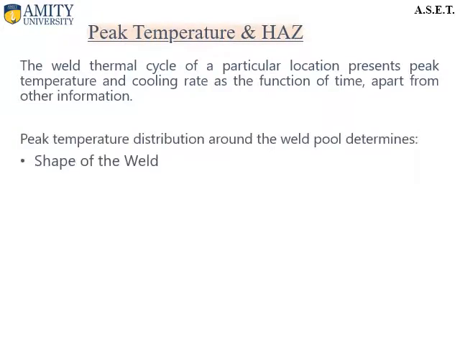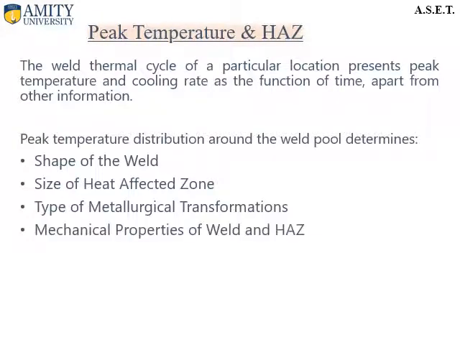Now let us see the relationship between the peak temperature and the heat affected zone. The weld thermal cycle of a particular location presents peak temperature and cooling rate as a function of time, apart from other information. Peak temperature distribution around the weld pool determines the shape of the weld, the size of the heat affected zone, the type of metallurgical transformations, and the mechanical properties of the weld and heat affected zone.